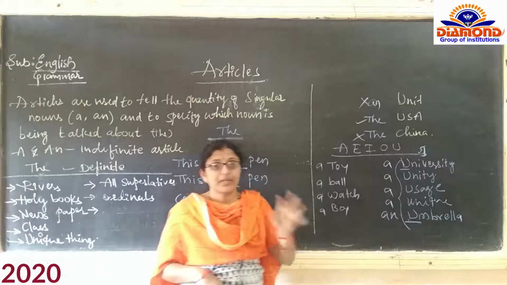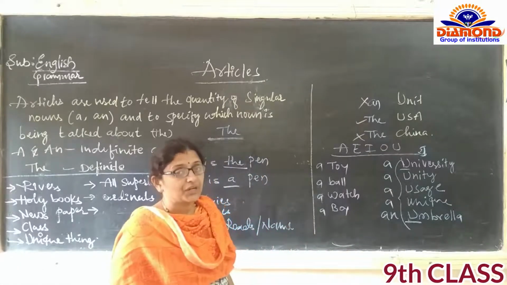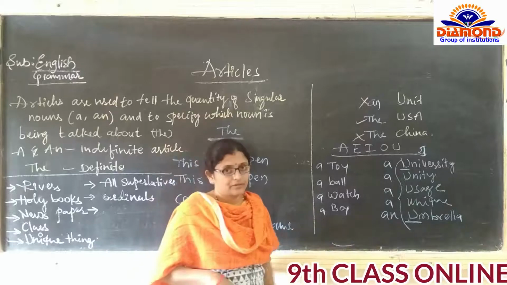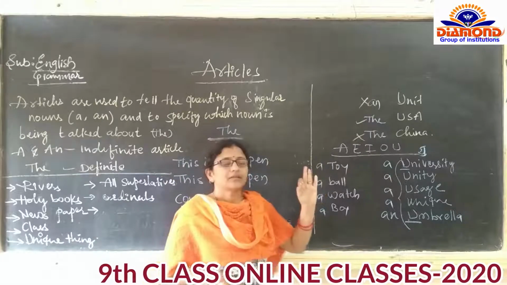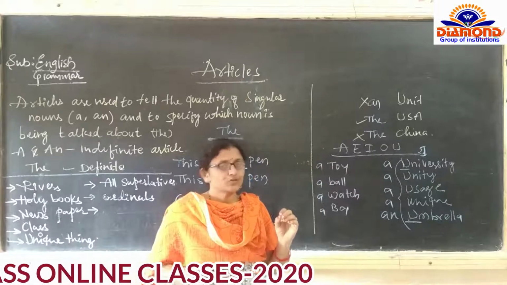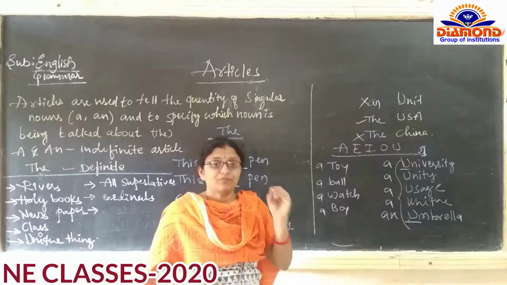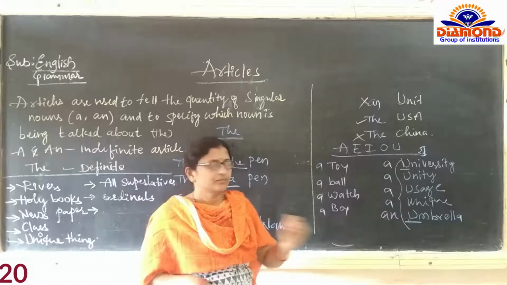This concept should be very clear. It is very important in a and an. For every first letter, we should see if it has a vowel sound, we must write 'an'. If it has a consonant sound, we must write 'a'.